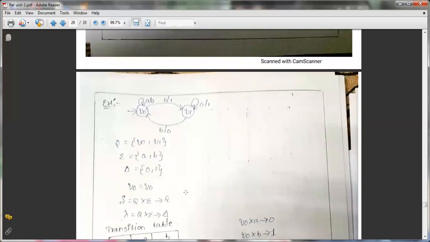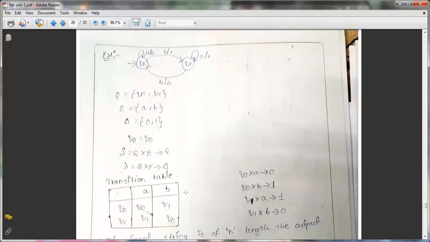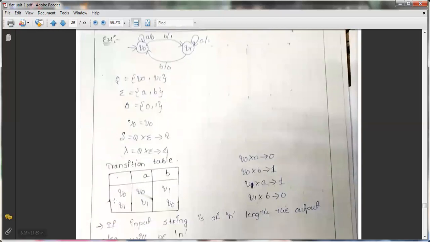Always the output is associated with the transition. See here, transition table. See, q0 on a is going to where? q0. q0 on b is going to where? q1. q1 on a is going to where? q1. q1 on b is going to where? q0. So q0 on a, what is the output you are going to get? 0. q0 on b, 1. q1 on a, 1. q1 on b, 0.